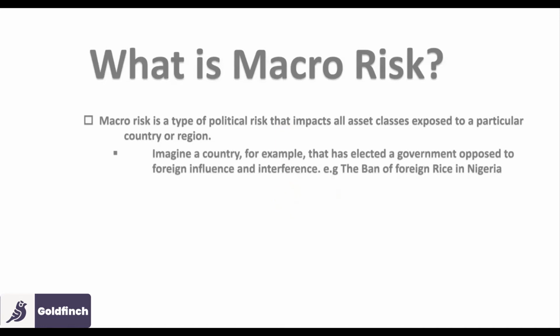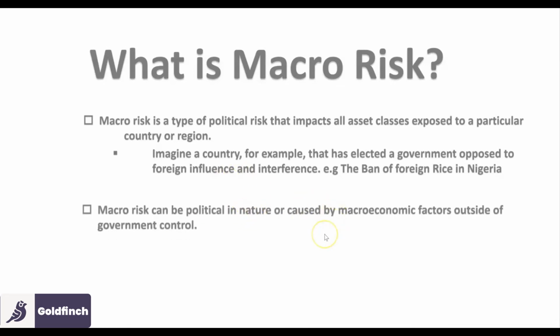For example, you elected a government opposed to foreign influence and interference. Like, for example, in Nigeria here, we have the ban of foreign rice. There are companies outside Nigeria which supply rice to Nigeria. They have a warehouse here in Nigeria, they produce the rice in their country, then bring it down here. But since the ban, that is macro risk. Since the ban, the business cannot continue. That is one example of macro risk.